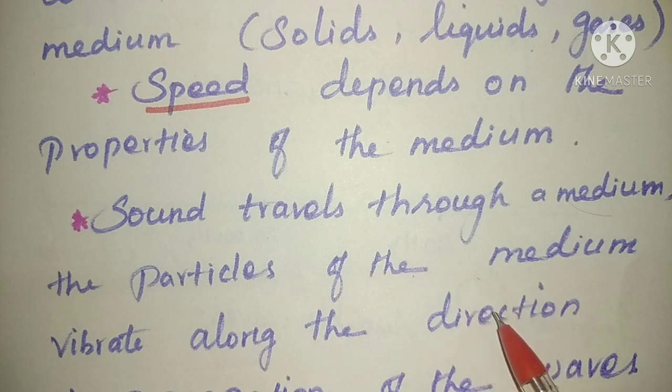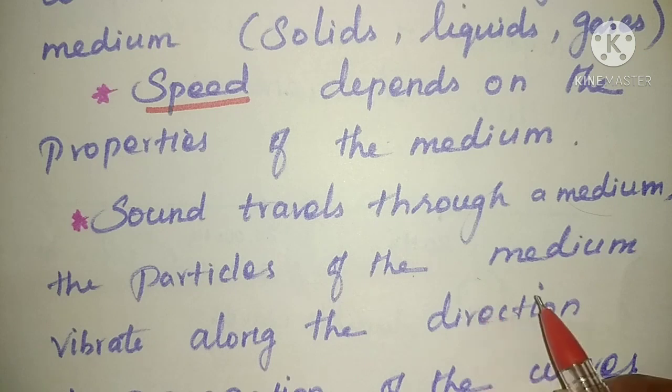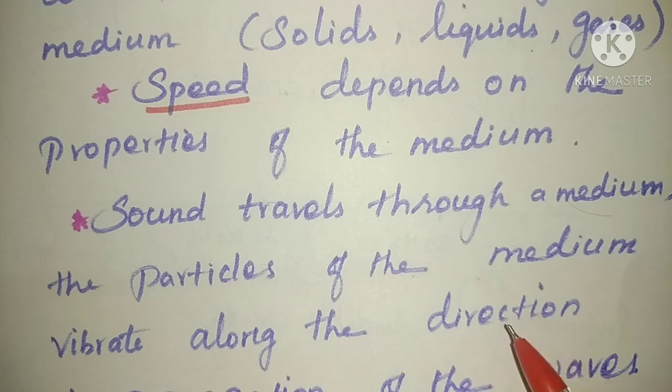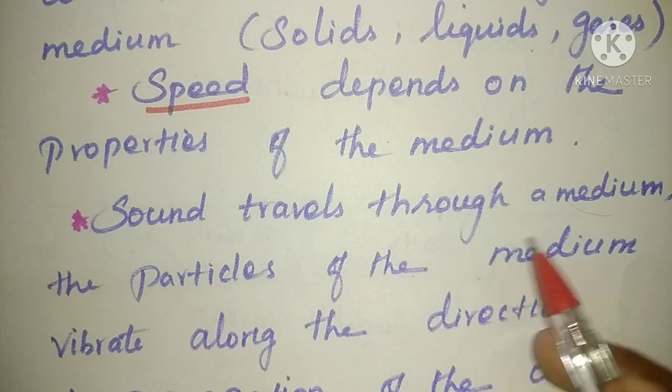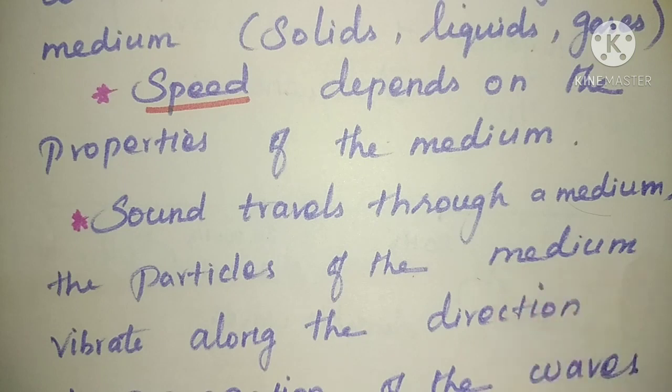That is what we learned first: only a vibrating object will produce the sound. So when we are talking, what is the vibrating body acting there? The vocal cord. The vocal cord is vibrating, so that only we are able to produce the sound. So sound travels through a medium. How can it travel through a medium? The particles of the medium get the vibration.